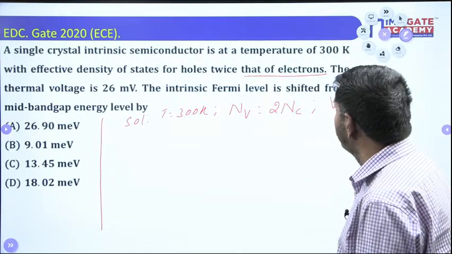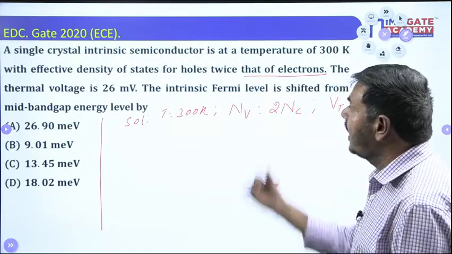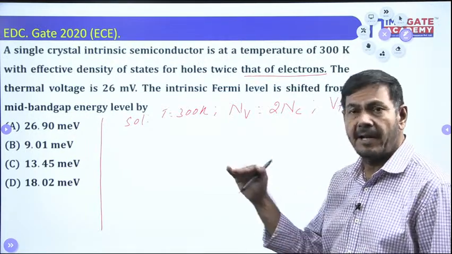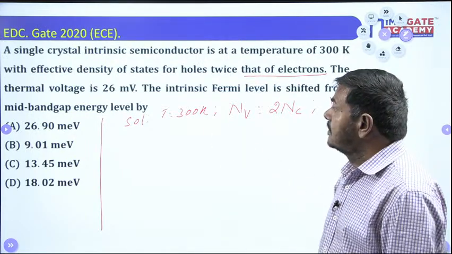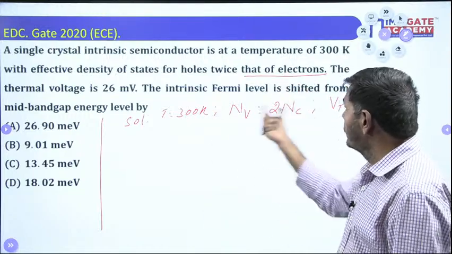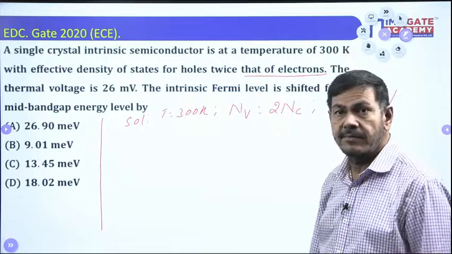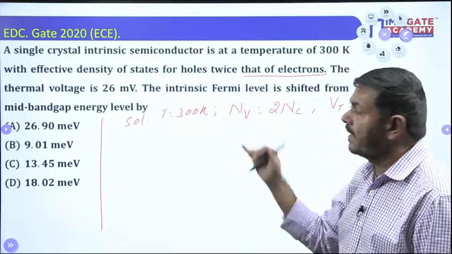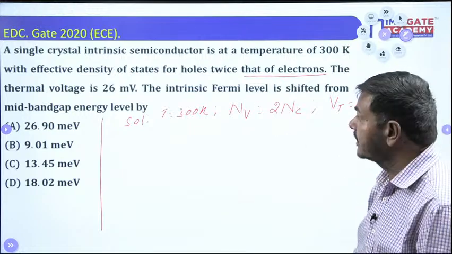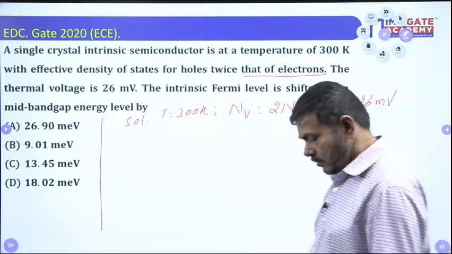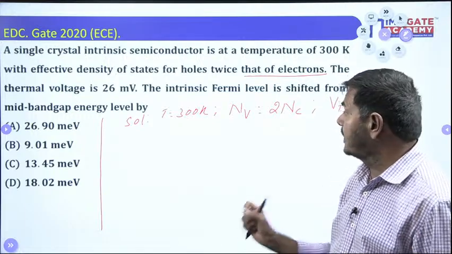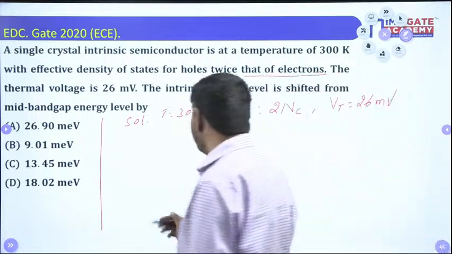The intrinsic Fermi level is shifted from the mid-band gap energy level by how much? What extent do we need to find? That point is very important here. You have to understand one point: how to determine the Fermi level energy?